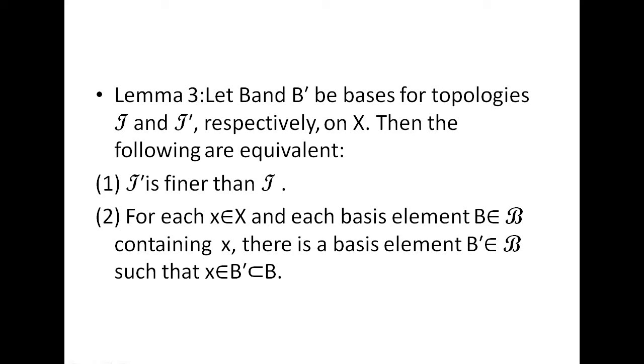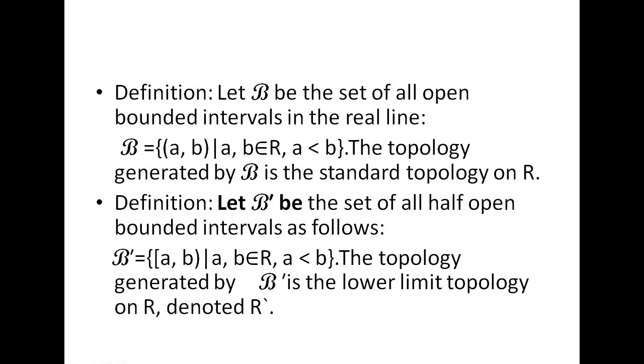Another lemma: let us take two bases B and B dash from the topologies tau and tau dash respectively on X. Then we show that these two are equivalent. Under the first condition, tau dash is finer than tau if for each x belongs to X and each basis element B belongs to script B containing x, there is a basis element B dash belongs to script B dash such that x belongs to B dash, which is a subset of B.